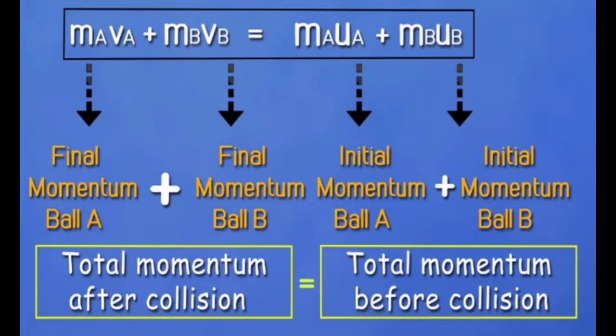Now if you have two objects, object A and object B, initially moving with initial velocities ua and ub, then the total initial momentum is ma ua plus mb ub, and after collision if their velocities change, their final momentum will be ma va and mb vb, where va and vb are the final velocities of the objects. Then we can write that the total momentum after collision equals the total momentum before collision. That is, ma va plus mb vb equals ma ua plus mb ub.